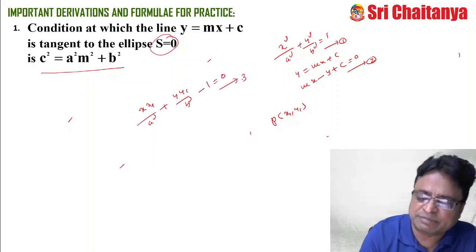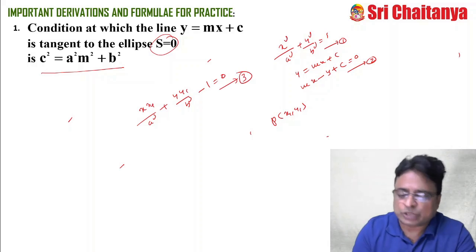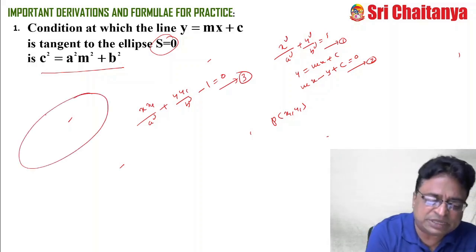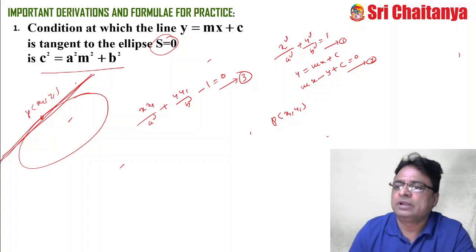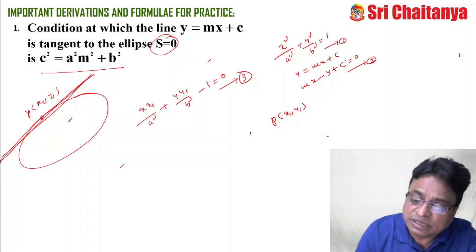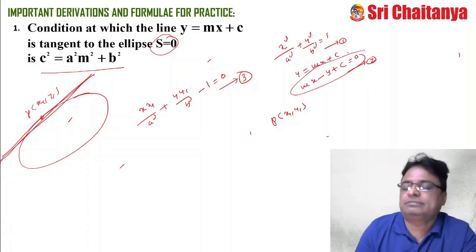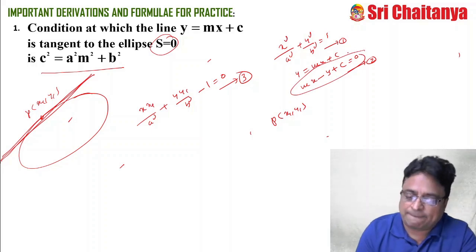Call it equation number 3. So suppose this is the ellipse, and this is the point P x1, y1, and this is the equation of the tangent at P. This is the tangent.